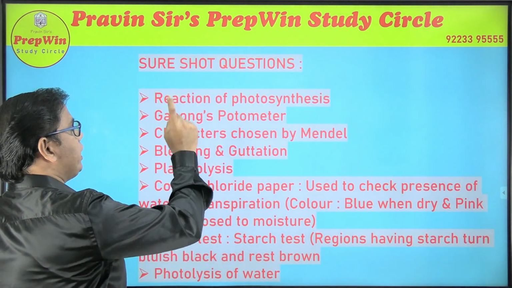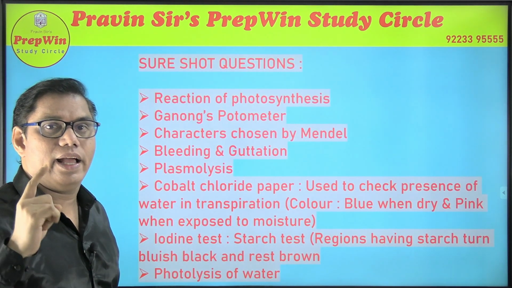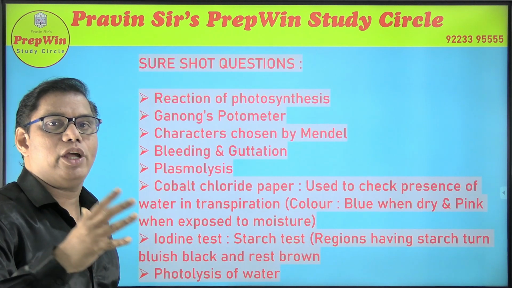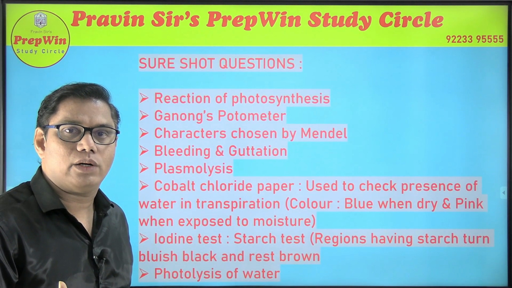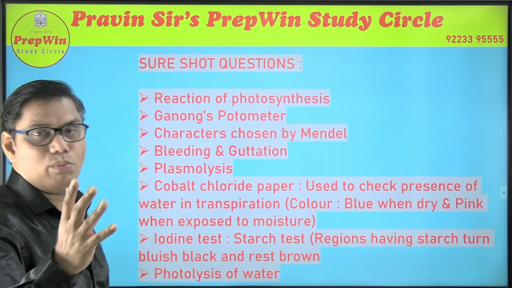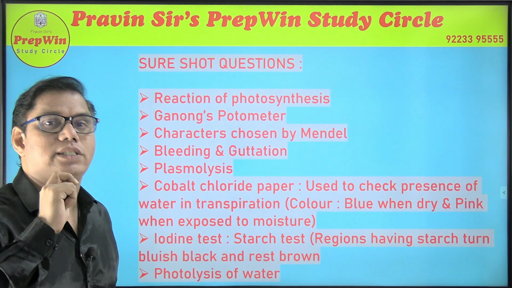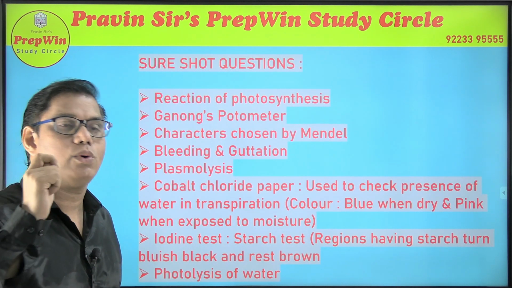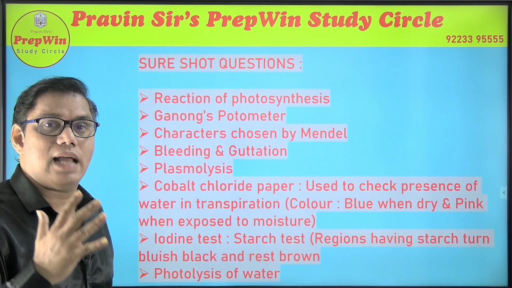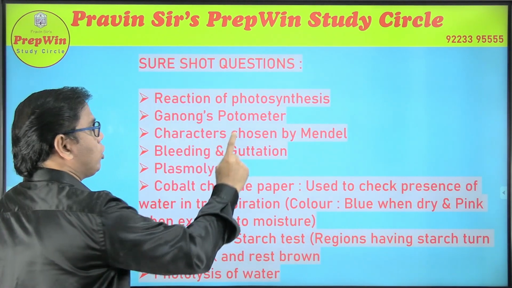As I told you, the chemical reaction of photosynthesis is very important. If you don't get a chemical reaction, maybe you will get a question related to this reaction, like what is the product or what is the reactant. Mostly they ask what is the product, but I feel a chemical equation will be given, with a question related to it. How can I forget, a 5 marks diagram based question can be related to Ganong's potometer.